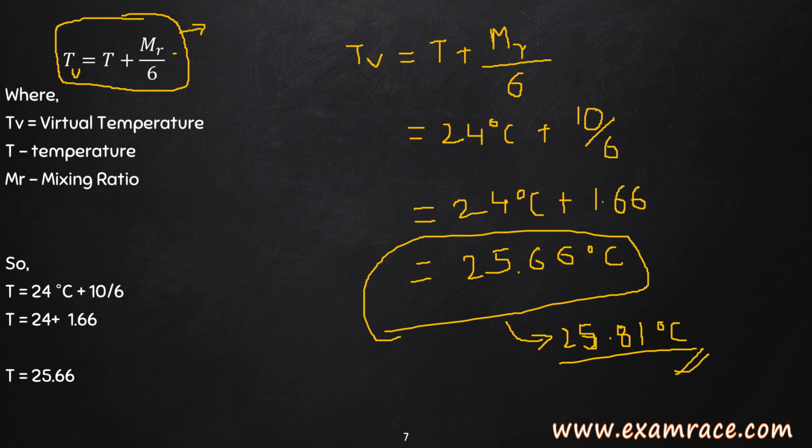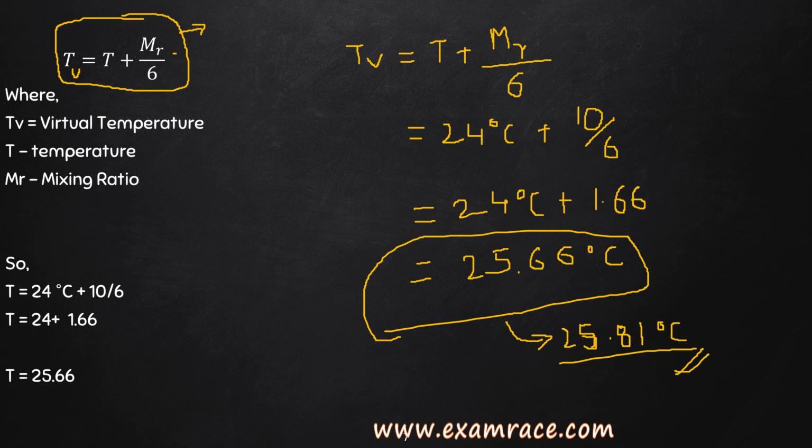So 24 degrees Celsius plus 10 divided by 6, which is 1.66, is equal to 25.66 degrees Celsius, and this is not the option which is given in the question.